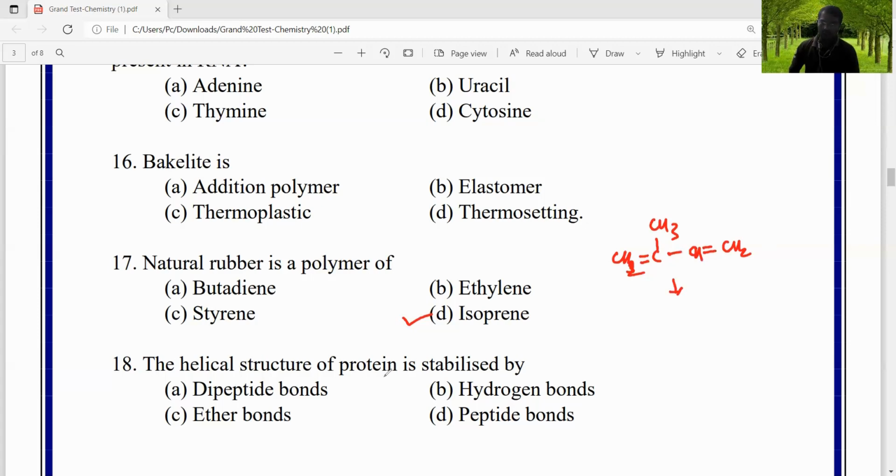The helical structure of protein is stabilized by: option A, dipeptide bonds, option B, hydrogen bonds, option C, ether bond, option D, peptide bond, right? The helical structure in proteins is stabilized by hydrogen bonding. We know that in proteins, in the polypeptide chain, the CO group and NH group form the hydrogen bonding. And that's why this helical structure is stabilized by hydrogen bonding. That's why the correct answer is B. This is question number 18, right?